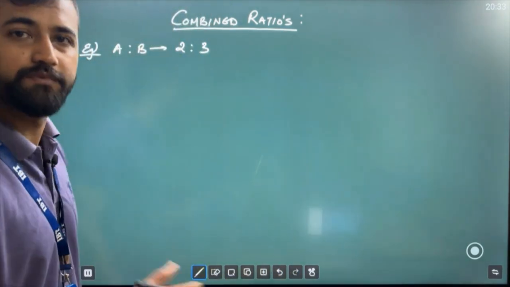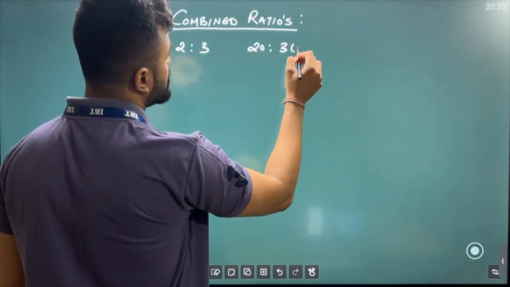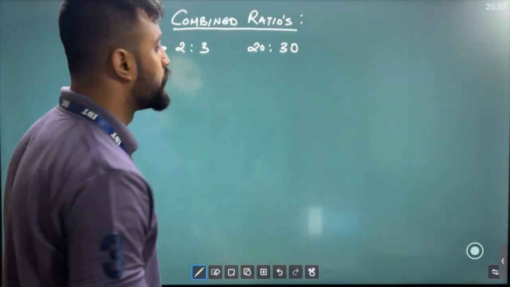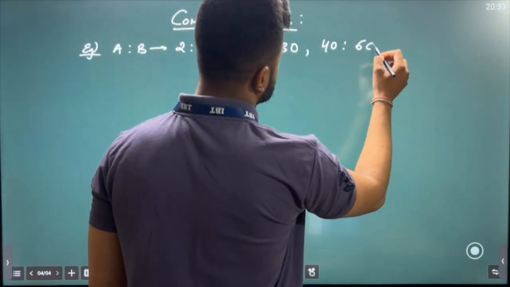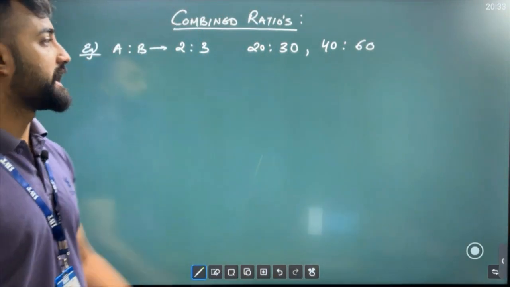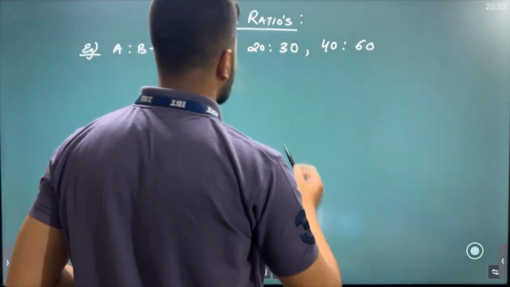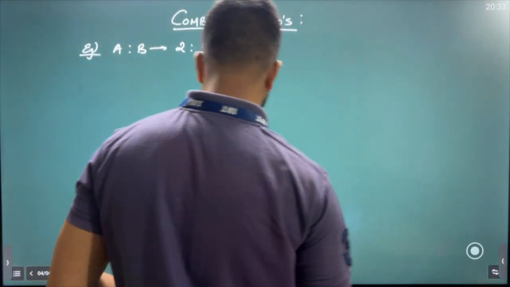So 2:3 क्या है sir? 2:3 is not the actual weight. Okay, it's not that A is 2 kg and B is 3 kg. No. This is the ratio. Actually the weight could have been anything else. It could have been 20 and 30, है ना? 20 kg, 30 kg, देखो 0 0 cancel, you get 2:3. It can be 40, 60, ये भी हो सकता है सर. If you cancel this also you get 2:3. ठीक है? So it is not the actual value, but they have just given the ratio.